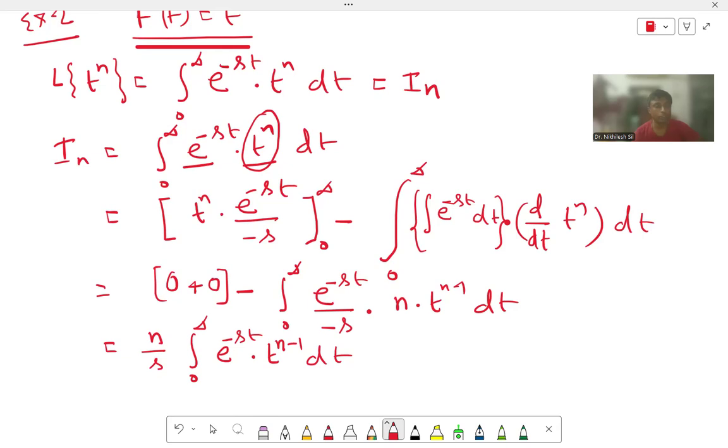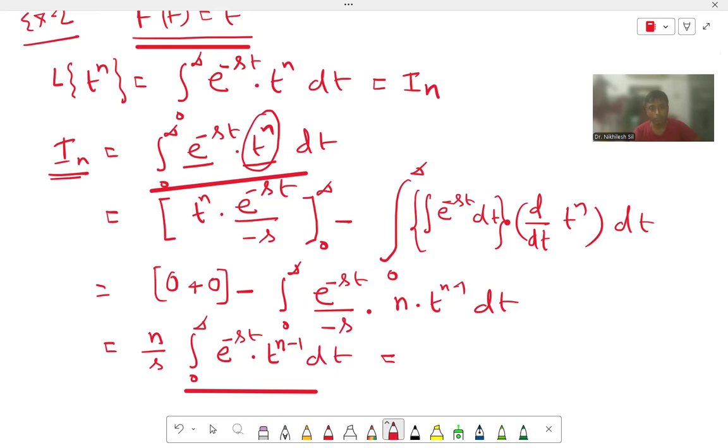So already we considered In. What is In? In is equal to the integration from 0 to infinity of e to the power minus st times t to the power n dt. Now here we are getting another integration, that is the integration from 0 to infinity of e to the power minus st times t to the power n minus 1. So the difference is only in the power, that is n minus 1. If we consider this integration as I(n-1), we can write this integration as I(n-1).